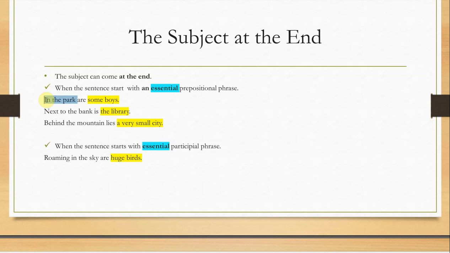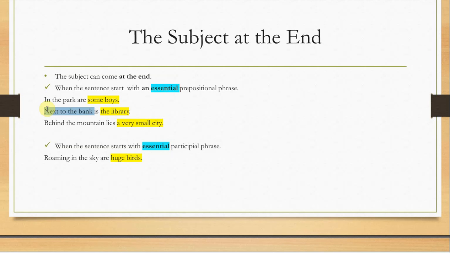Another sentence like the following one: next to the bank is the library. Next to the bank, delete it. So what would we get? Is the library? It could be the beginning of a question, but it is not even complete. So here the subject comes after the verb. Remember that when the sentence starts with an essential prepositional phrase, the subject always comes after the verb, not before the verb as usual.